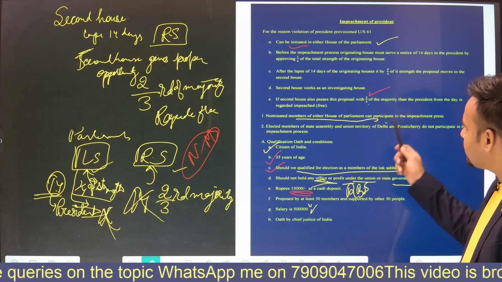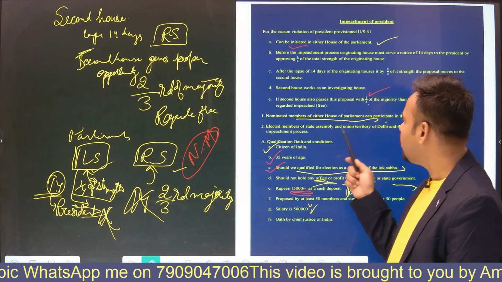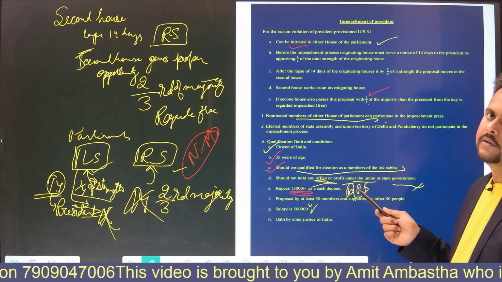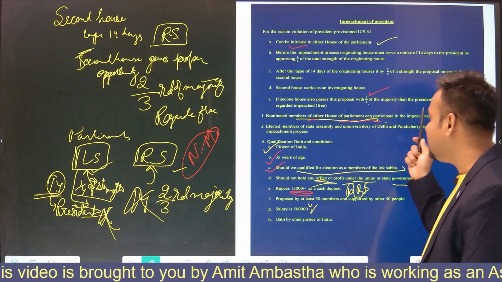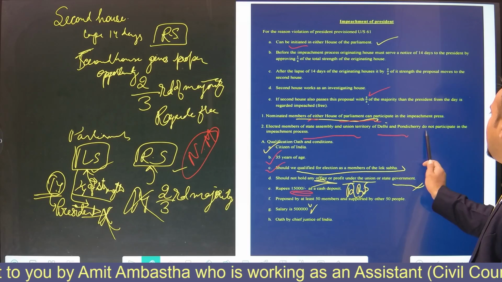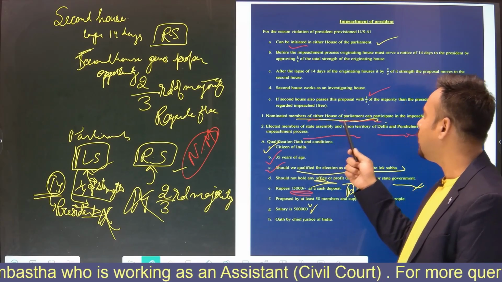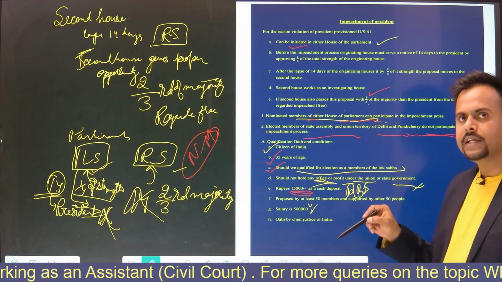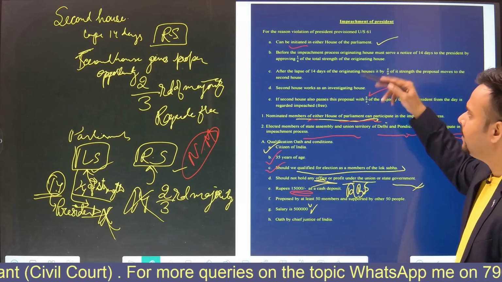So it's a very good question that can be framed in your examinations: who are not eligible in the impeachment process of the president? Your answer will be: the nominated members of either house of the parliament can participate, but the elected members of the state assemblies of the union territories of Delhi and Pondicherry do not participate in the impeachment process. That means the nominated members of both houses of the parliament cannot vote in the election procedure, but can vote in the impeachment process. I think this must be very much clear to all of you.